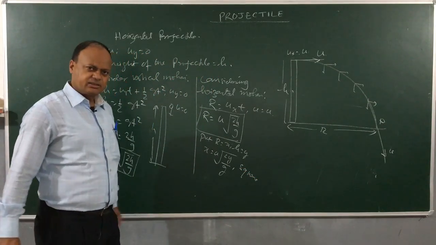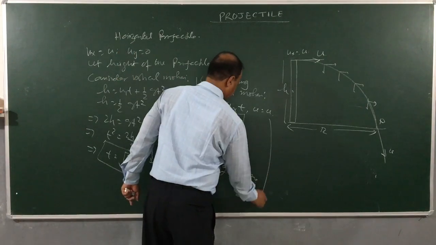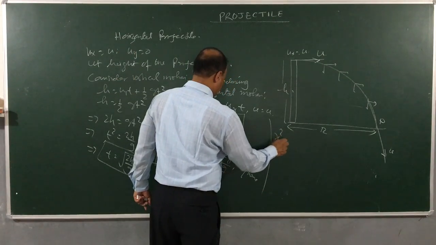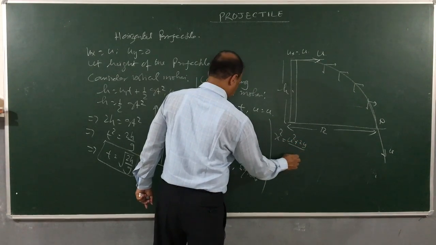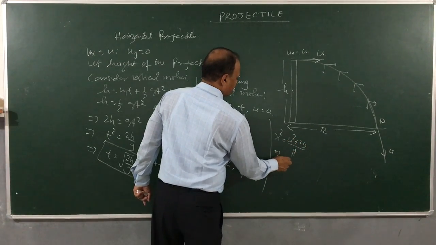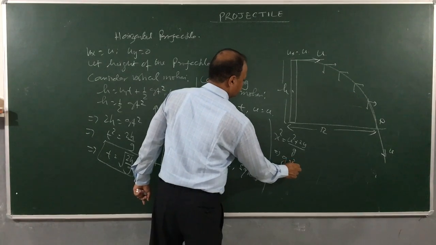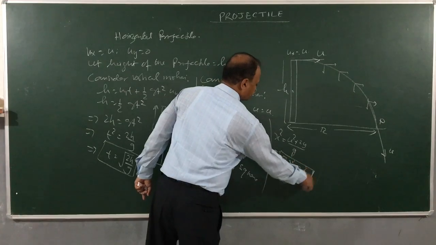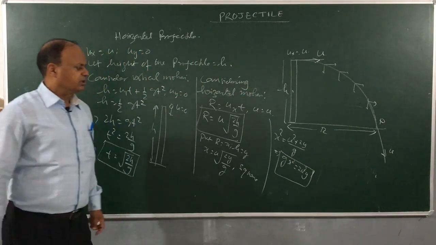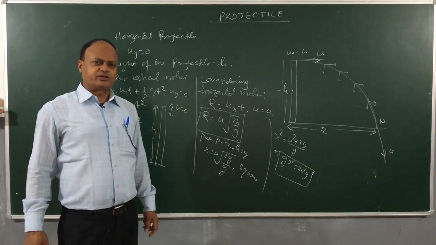If you square this, what do you get? X square is equal to u square into 2y by g, or gx square is equal to 2u square into y. So this is the equation of a horizontal projectile.